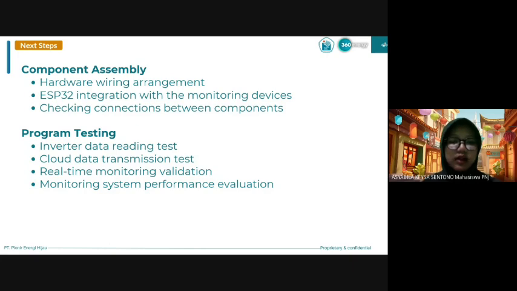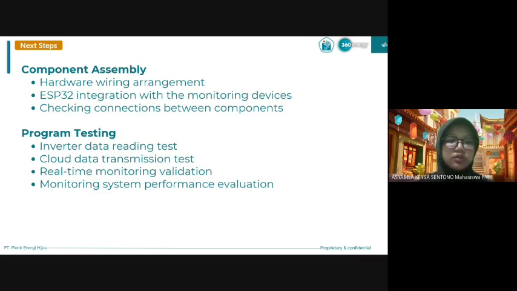On this slide, the next step is that we will focus on hardware assembly and system testing. First, we will arrange the hardware wiring and integrate the ESP32 with the monitoring devices. After that, we will check all component connections to ensure proper communication between devices.